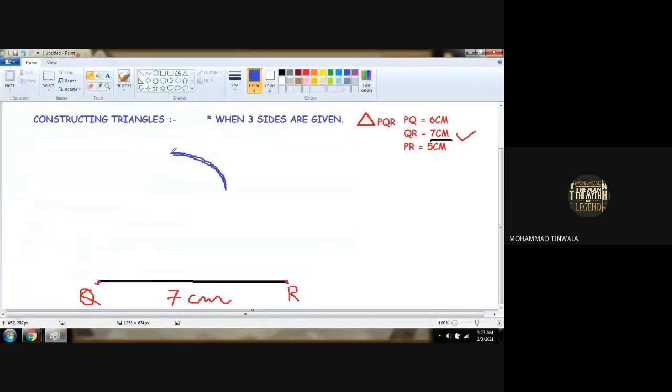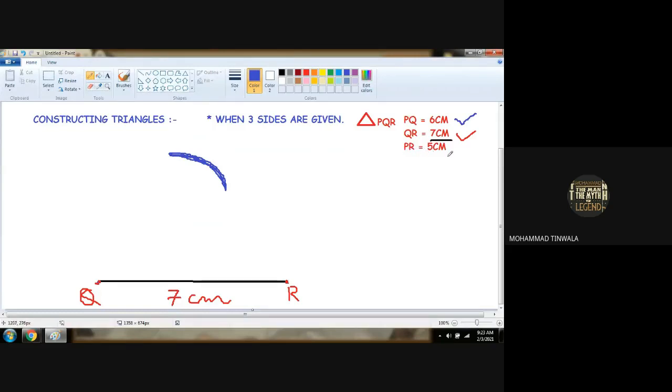We have to draw an arc. Is that clear? We have drawn the arc here. Yes. This is at a distance of 6 centimeters from point Q. Now, PR is of what?